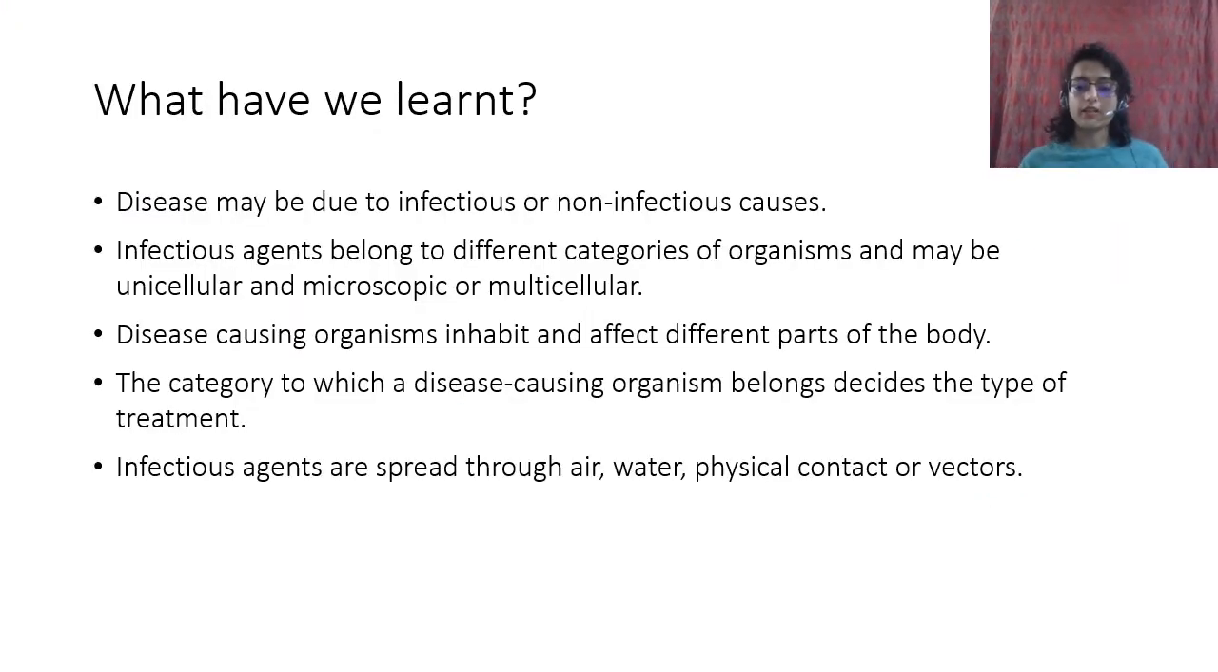So this is what we learned in the previous part. We learned that disease may be due to infectious or non-infectious causes. Infectious agents belong to different categories of organisms such as bacteria, viruses, protozoa, and may be unicellular or microscopic, or multicellular, for example worms. Disease causing organisms inhabit and affect different parts of the body. The category to which a disease causing organism belongs decides the type of treatment, and infectious agents are spread through air, water, physical contact, and or vectors.